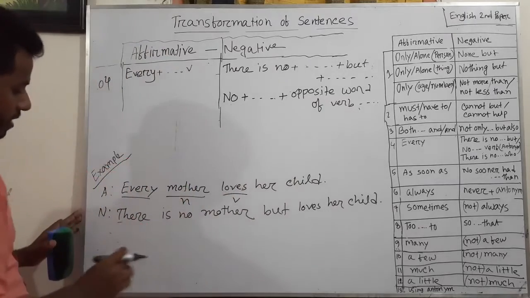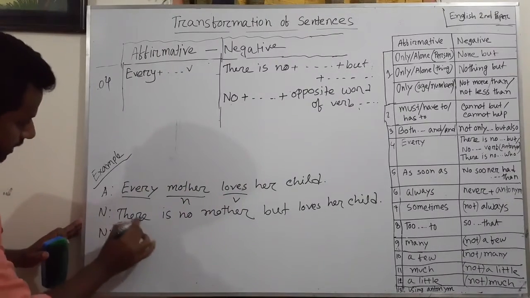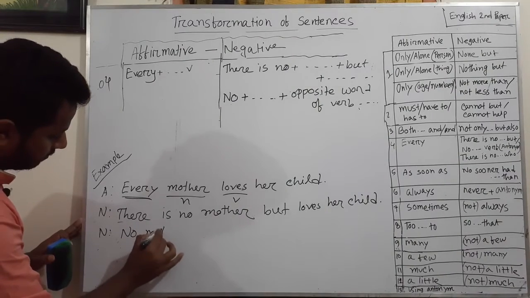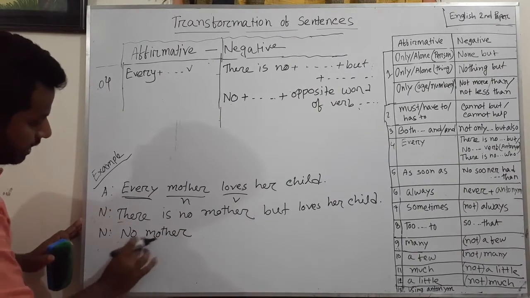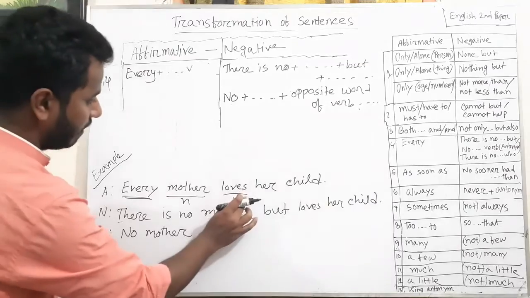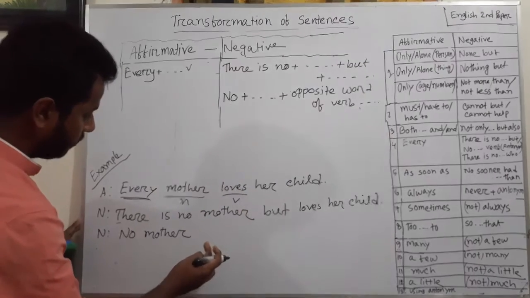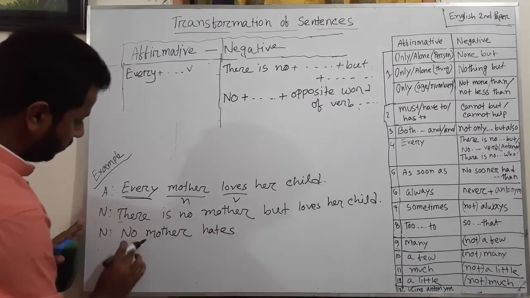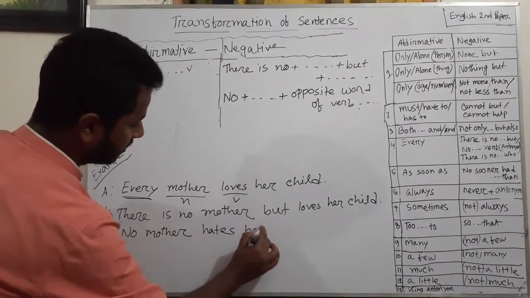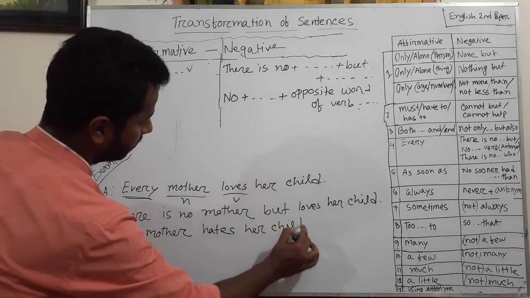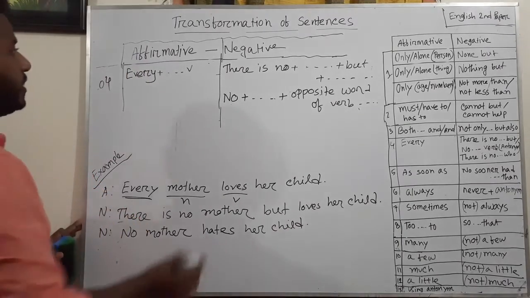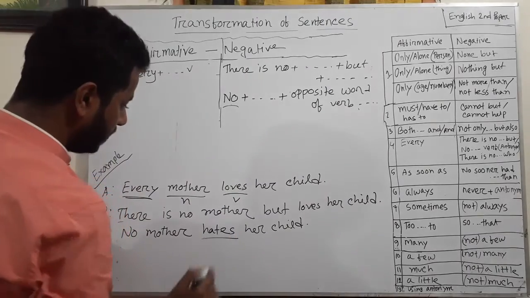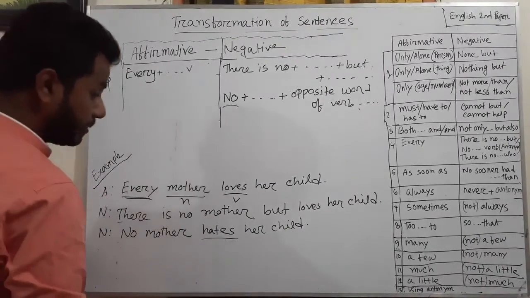For example, every, we use no, then mother. Every mother loves; the opposite word of love is hate. No mother hates, then the rest of the sentence, her child. So students, if you use no instead of every, then you have to change the verb. It will be the antonym in the negative sentence.